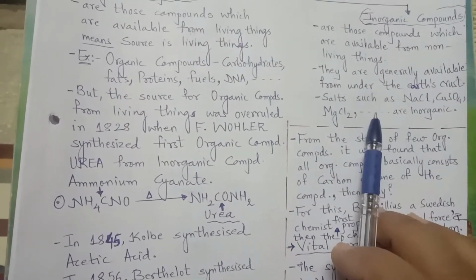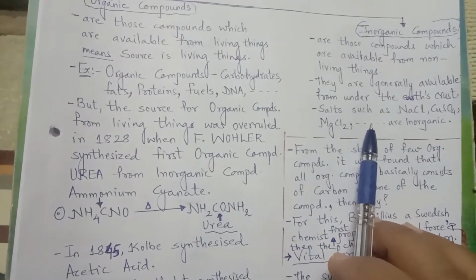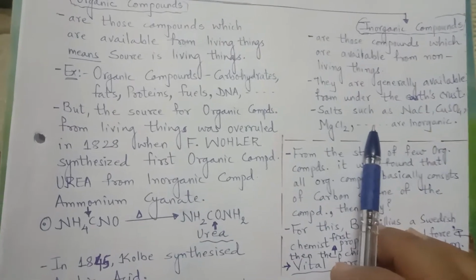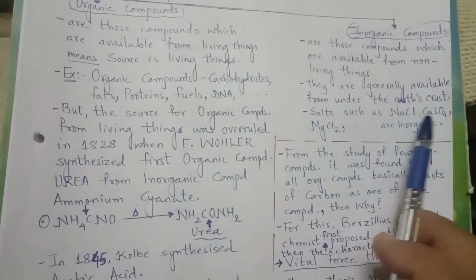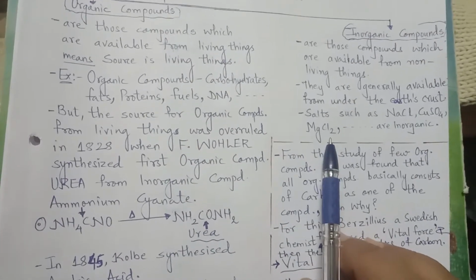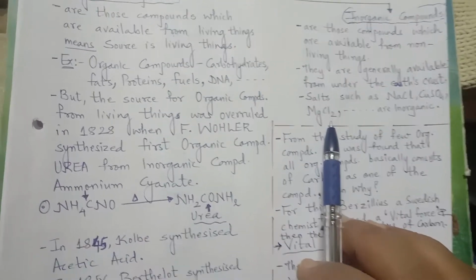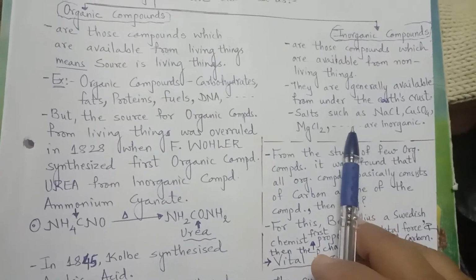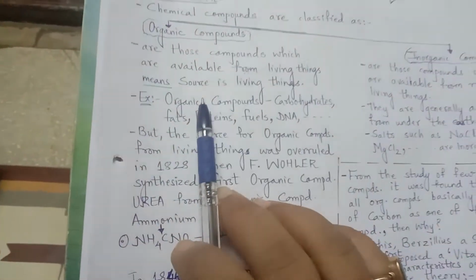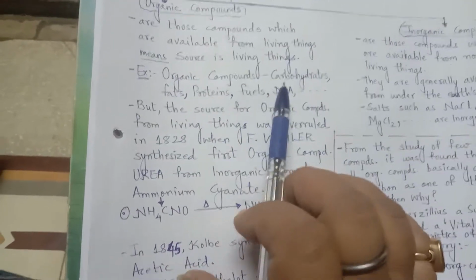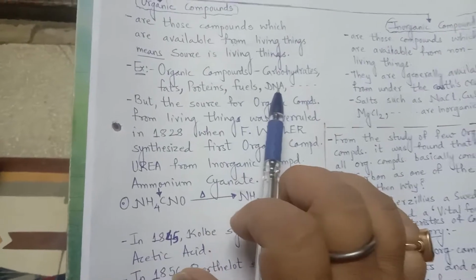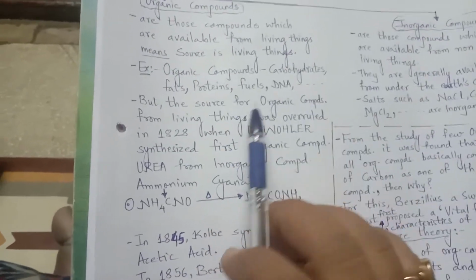Certain salts also are inorganic compounds, or we can say most of the salts are inorganic, such as sodium chloride, copper sulfate, magnesium chloride, calcium chloride, barium sulfate, magnesium sulfate. All these salts are inorganic, right? And the organic compounds are carbohydrates, fats, proteins, fuels, DNA, and many more.